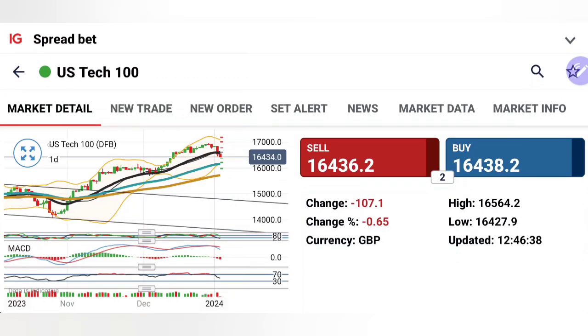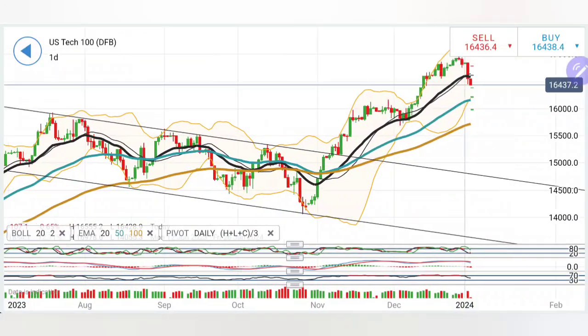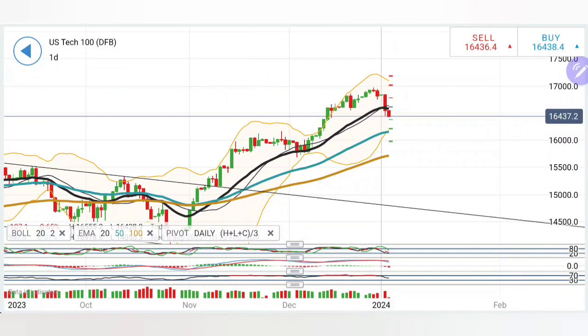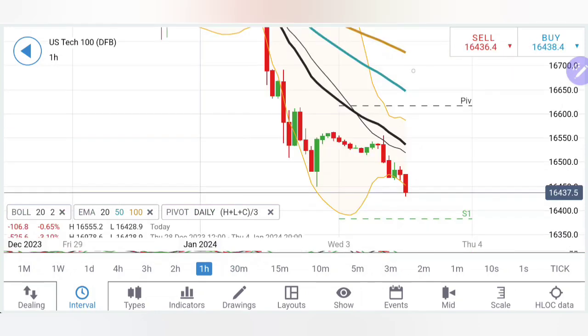Let's start. First, we'll look into Tech 100. And at the end of every analysis, I'll give you the trading levels. Watch till the end. First, if you look at the early chart, see Tech 100 certainly trading bearish here.